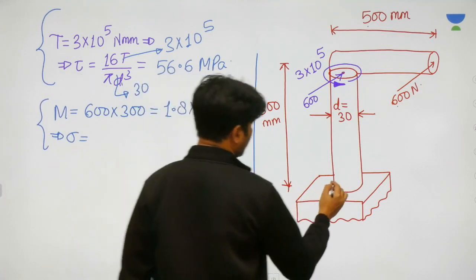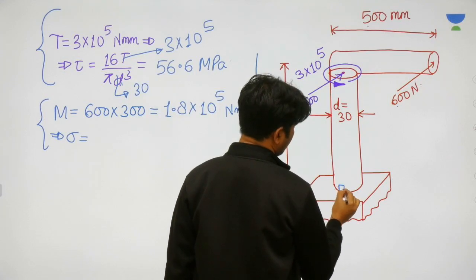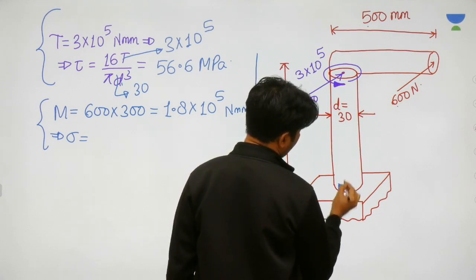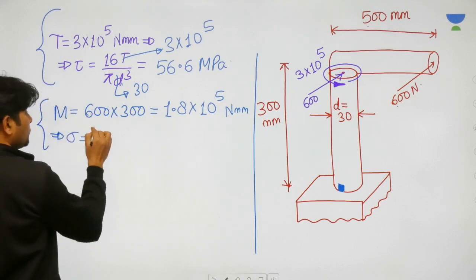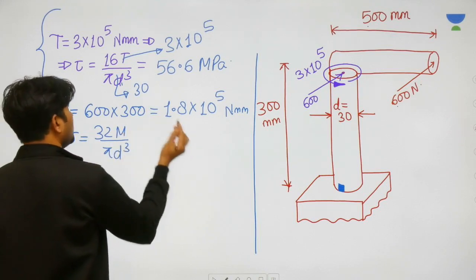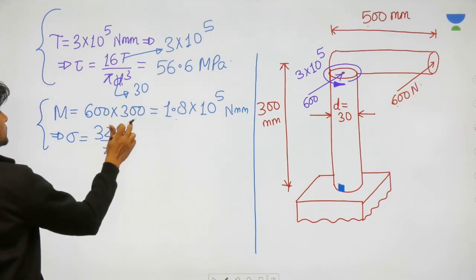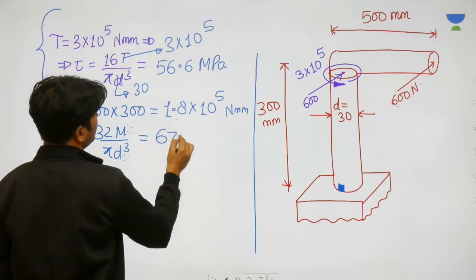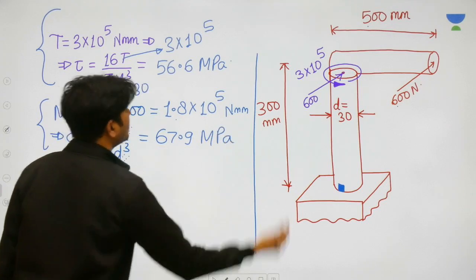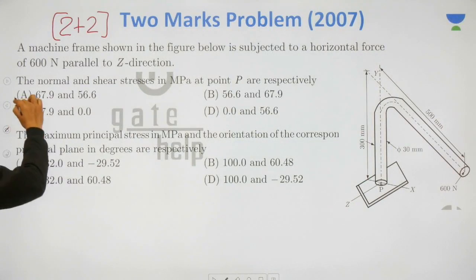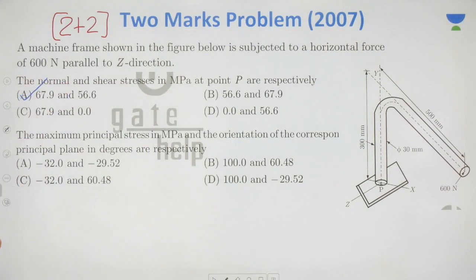They are talking about this point here. They are saying in the question that you need to calculate everything at this point that I'm shading right now. So due to bending, some sigma will happen, and that sigma is going to be 32M by pi d cube. M is known to you and d is known to you. So you can put them here, and if you put them here, you'll get 67.9 megapascal. So the first option is the correct option.